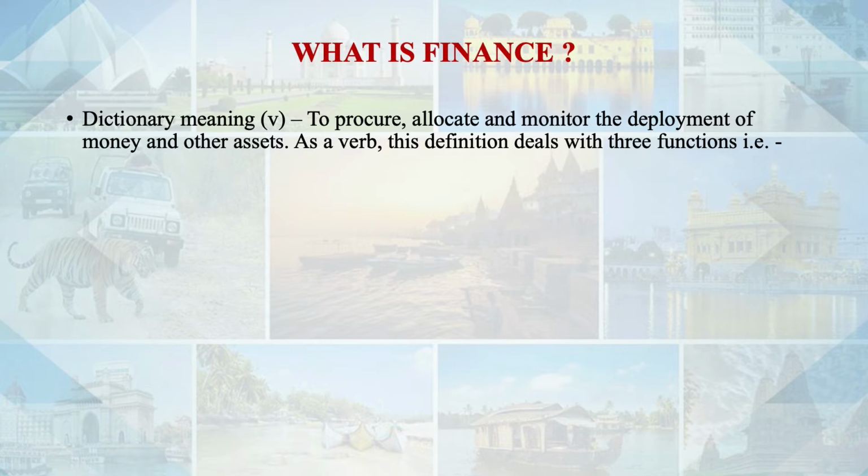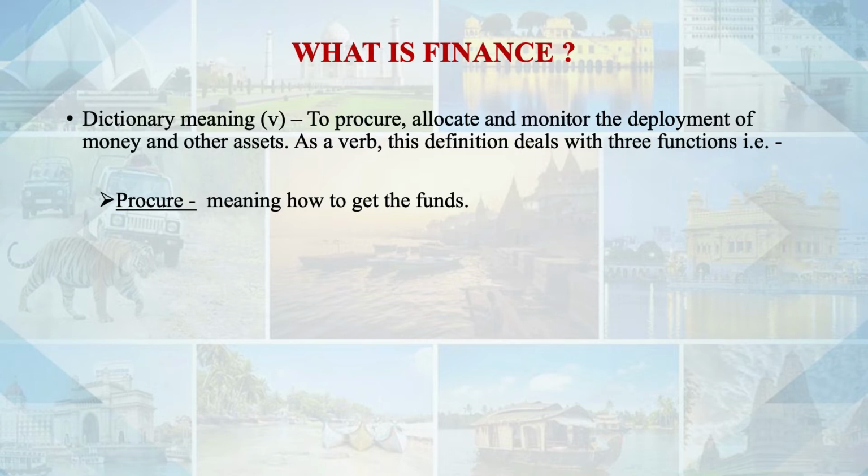That is the meaning of the word finance as a noun. In the dictionary itself, this word finance has been defined as a noun or as a verb. In case of a noun, it is the management or science of money and other assets, or the kind of arrangement that allows a customer to purchase an item without paying the full amount.